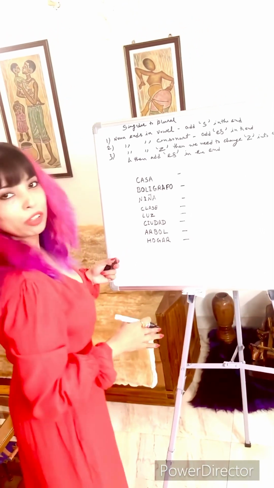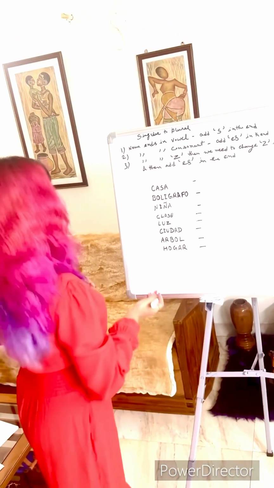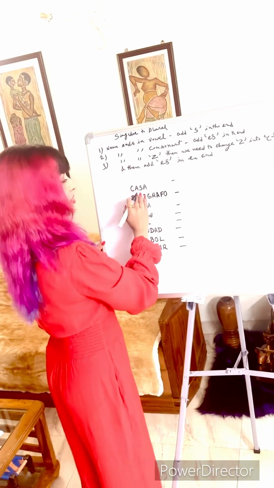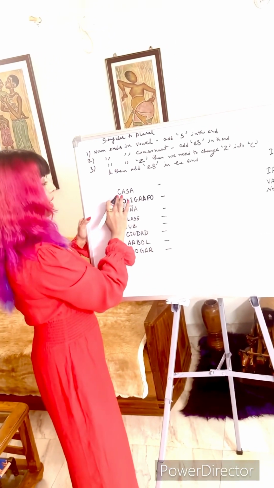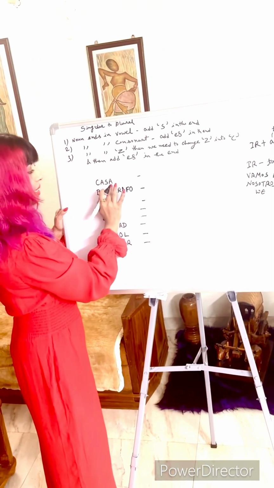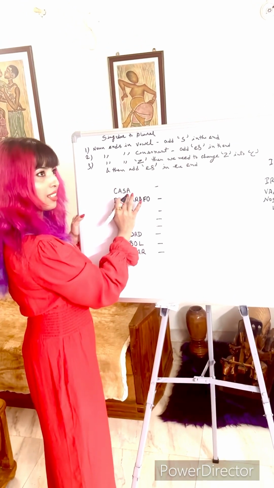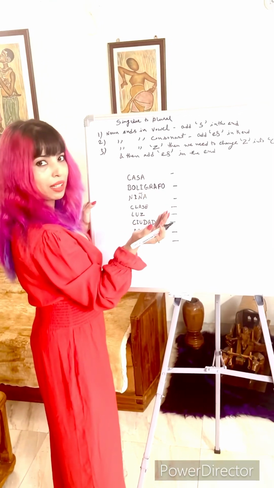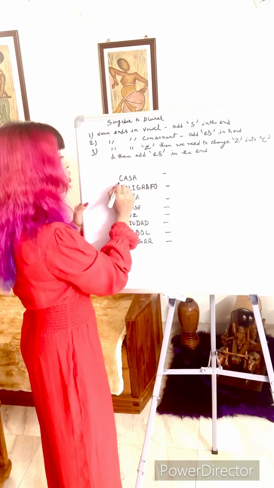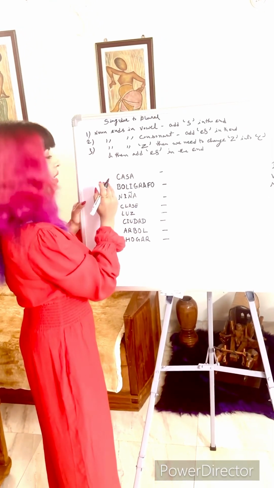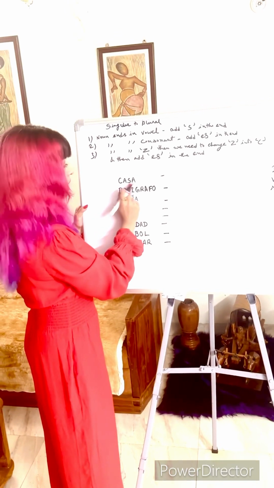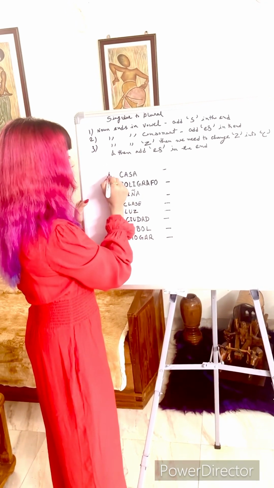Now we'll discuss some words. Our first word is casa. Casa ends in a. Casa means house, and when a word ends in a, 90% of the time it's feminine gender. So what was the article for feminine gender and singular noun? Casa is singular, so la.